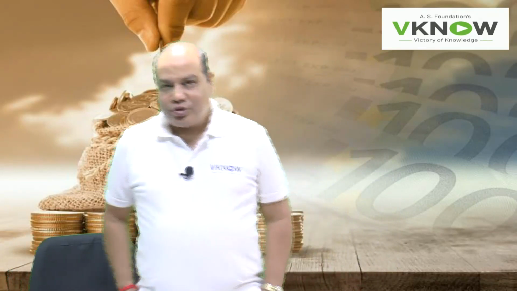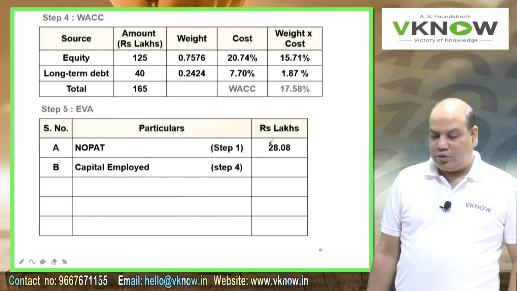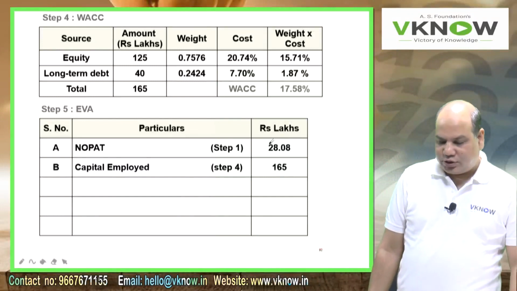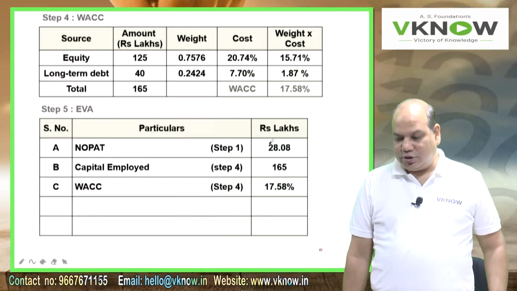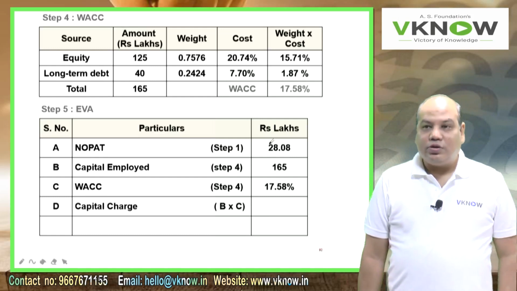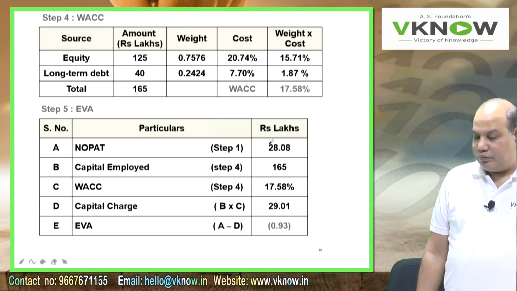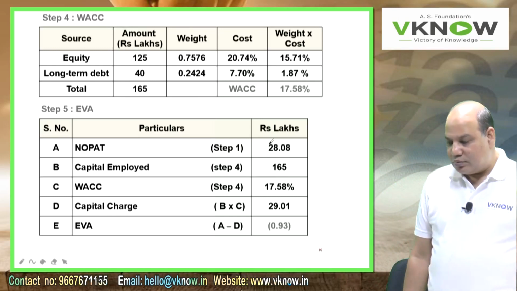Same capital employed you will use, which is appearing in your WACC working. Okay, so now time to check the answer. First point A, NOPAT 28.08, capital employed 165, WACC 17.58%, capital charge 29.01, keep checking, EVA 0.93, negative.